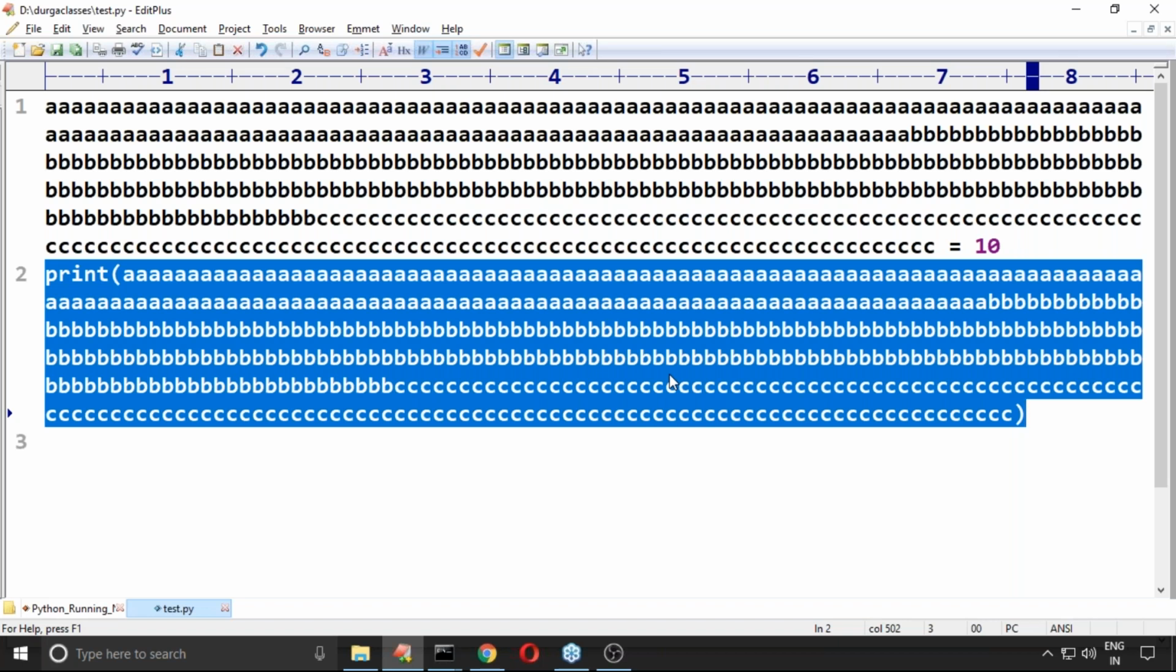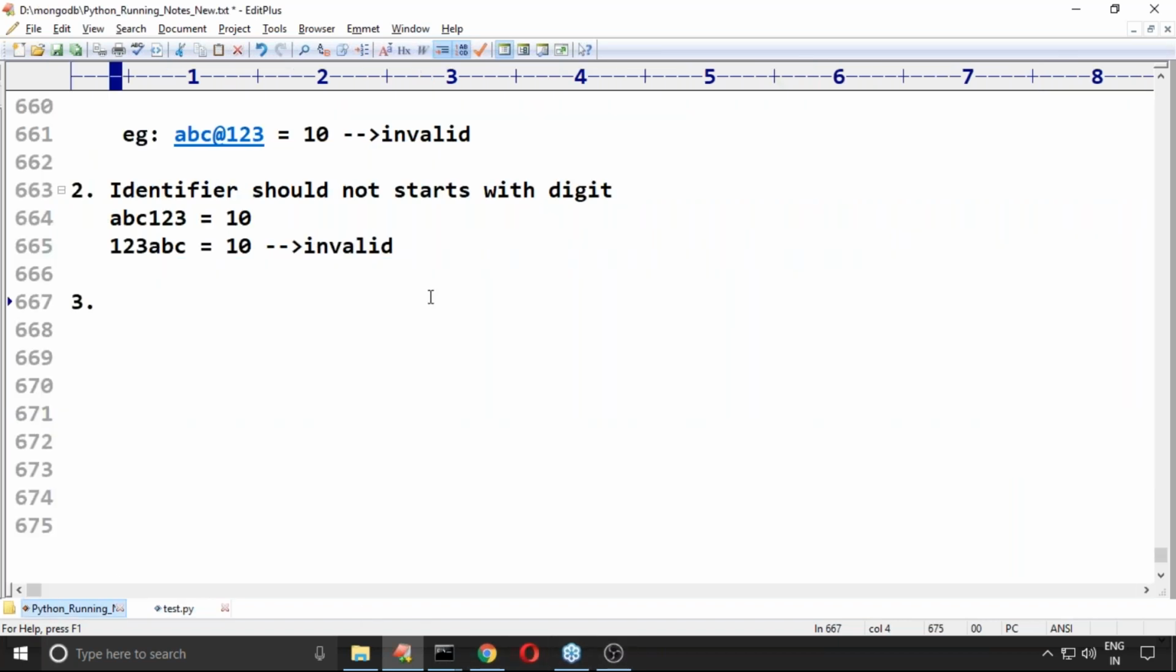Remember this one, sir: there is no length limit for identifiers. Even though there is no length limit, it is not recommended to take too lengthy identifiers. Are you feeling comfortable? Is there any length limit? No length limit for identifiers. But it is not recommended to take too lengthy identifiers, because unnecessarily readability will be down.